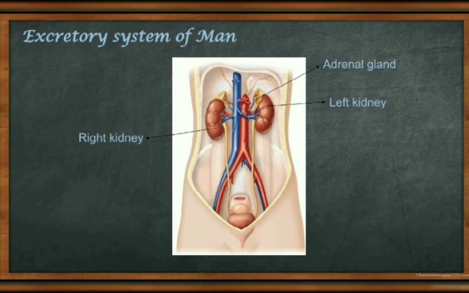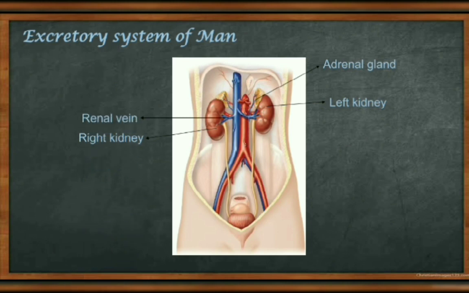So the adrenal is also called the emergency gland, and its hormone is called the emergency hormone, which we will discuss later, okay. Next, this is the renal vein.